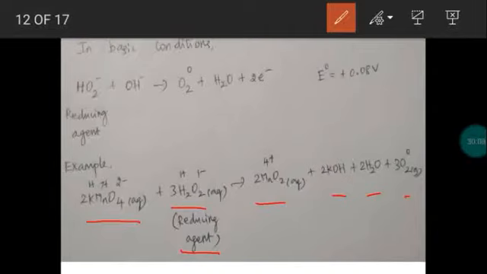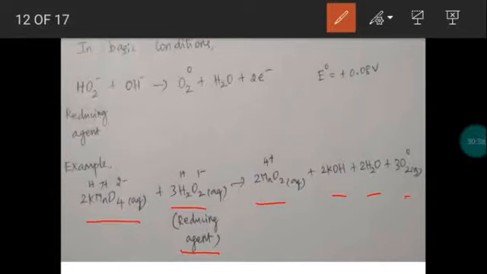In the left hand side, we have the reactant potassium permanganate KMnO4. What is the oxidation state of manganese Mn? Mn is the symbol of manganese. Oxidation state 7 plus. Observe the product manganese dioxide MnO2. What is the oxidation state of manganese? 4 plus. So each manganese gains 3 electrons, right?